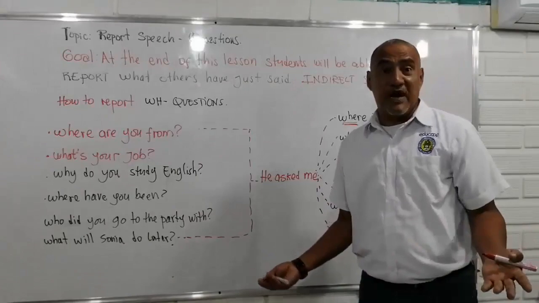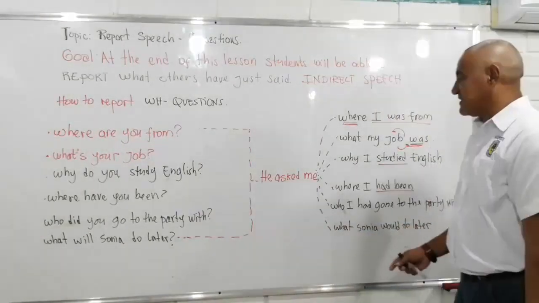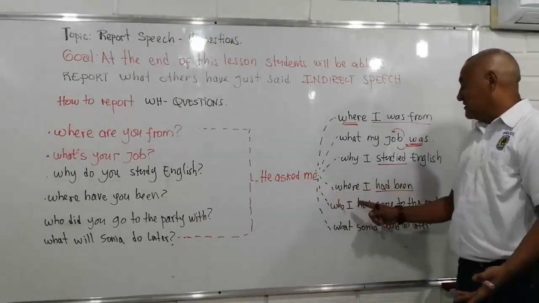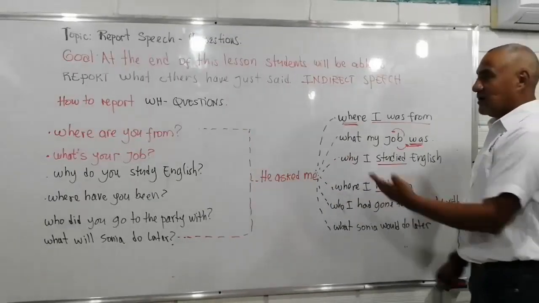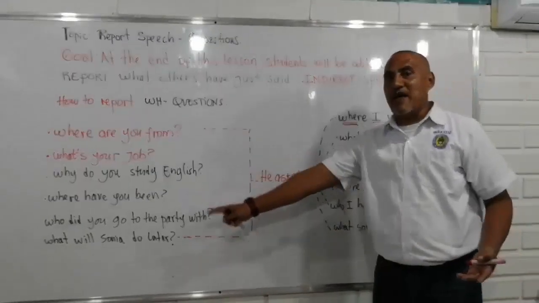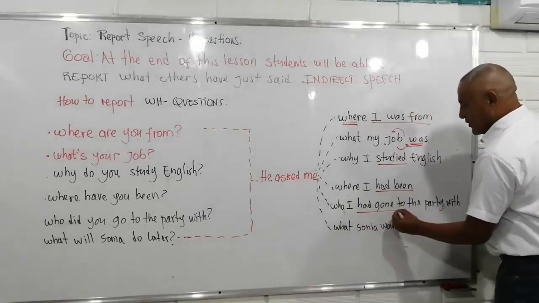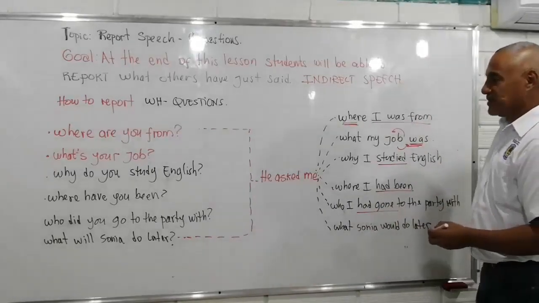Who did you go to the party with? ¿Con quién fuiste a la fiesta? He asked me who I had gone to the party with. Then that question is in simple past, "did". So I have to report it in past perfect.